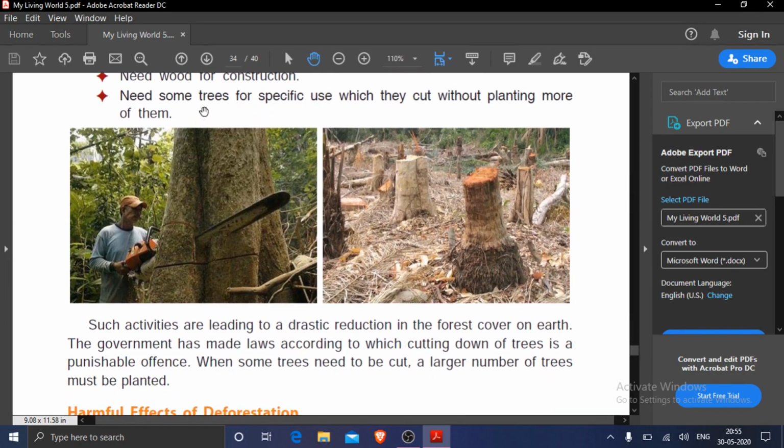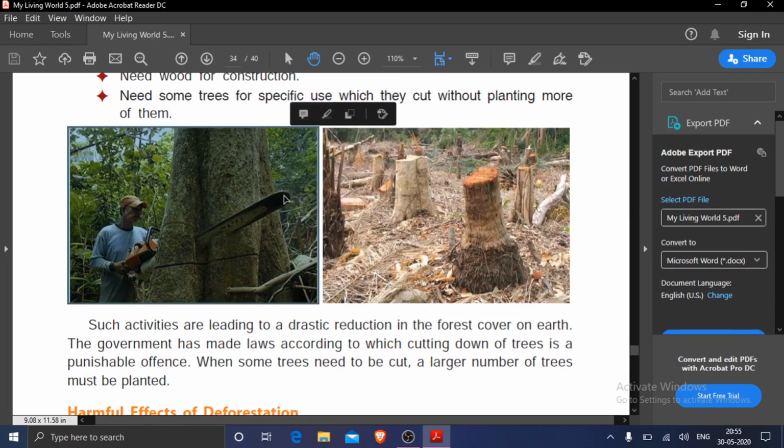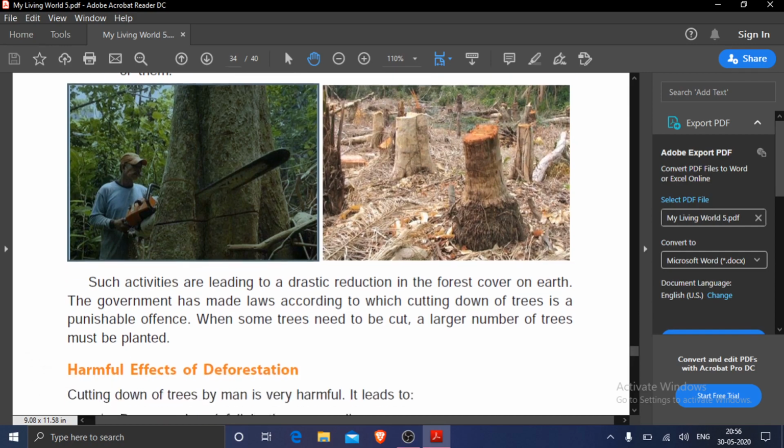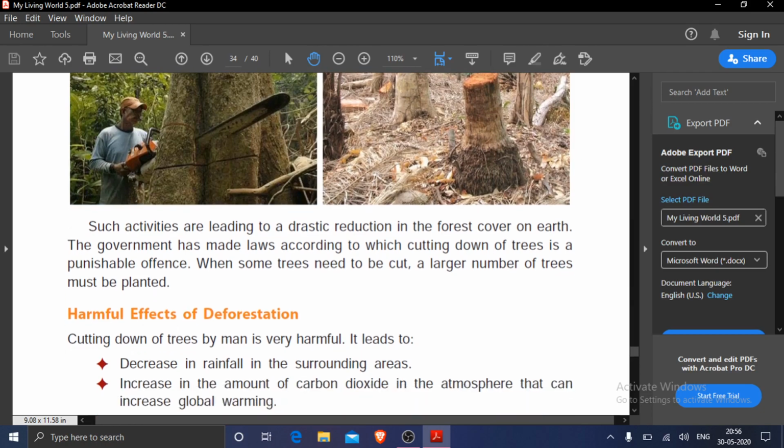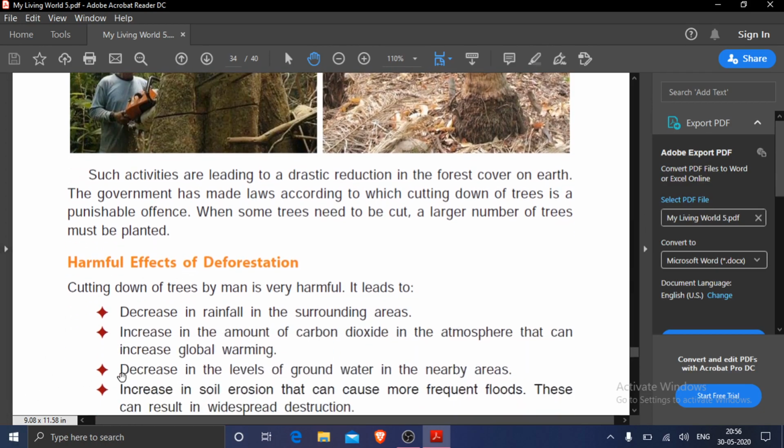Then human beings need some trees for a specific use which they cut without planting more of them. And you see here how this person is cutting down the trees, and here you see he has cut so many trees. Such activities are leading to a drastic reduction in the forest cover on earth.